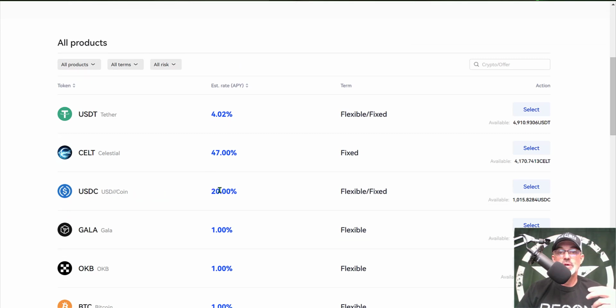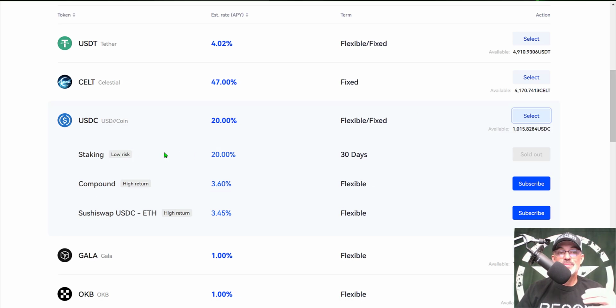USDC coin 20%, and the term is flexible and fixed depending on what you actually select. If I come over here and click on select, you can see that the 20% staking 30 days is sold out. Now that does happen, and what you end up having to do is keep checking back. Right now, since the market is dumping, there's not a whole lot of demand to borrow USDC. Therefore, this is going to be sold out. When or if we see a rebound in the market, this will become available again. And so I will just have to keep checking.